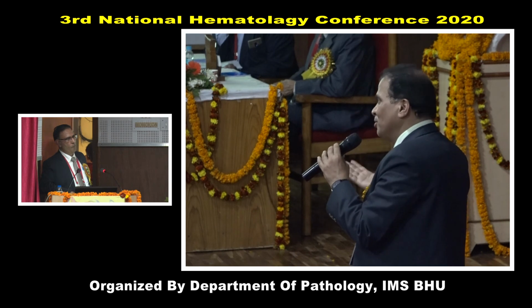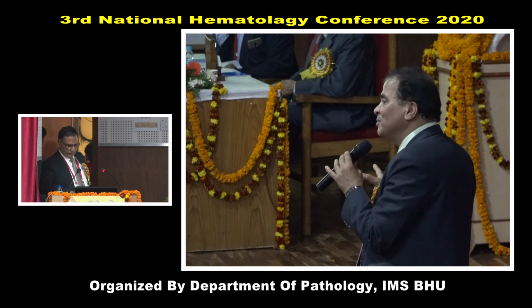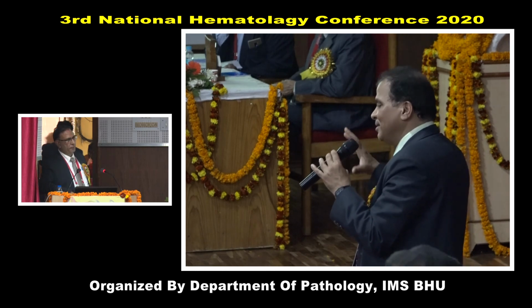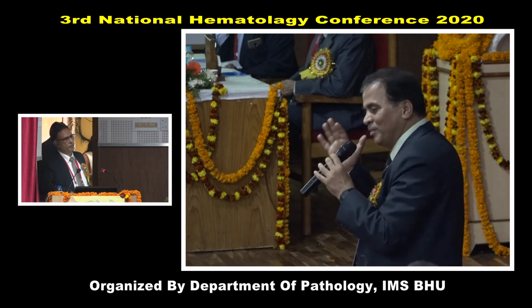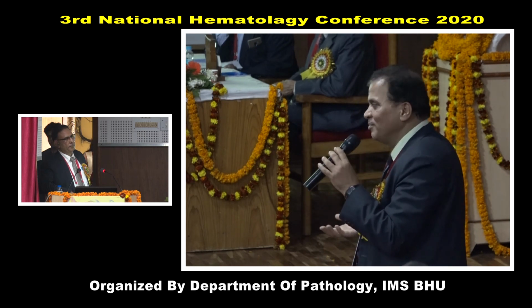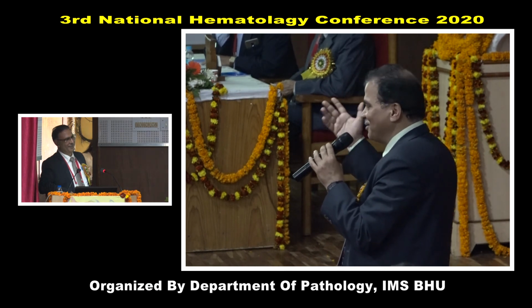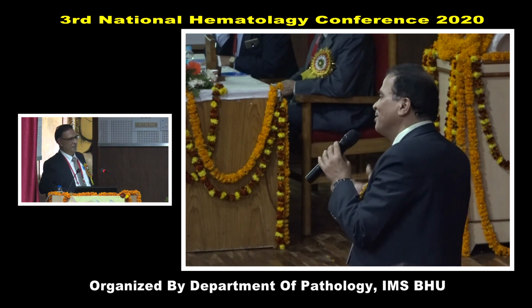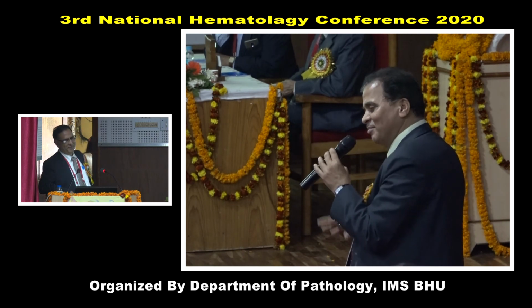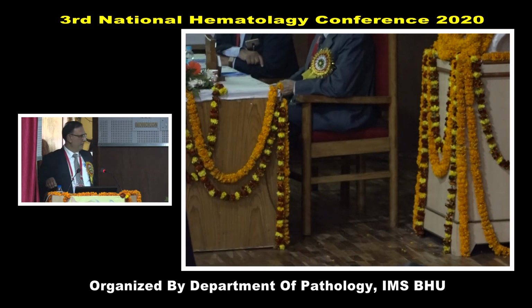Of course, bone marrow aspiration, bone marrow biopsy and molecular tests, in particular in the elderly, will increase your diagnostic yield. So you have to consider all possible things to reach a pancytopenia diagnosis, and in spite of all your effort, if you are not able to reach the diagnosis, I have seen that terminology also, ICUS. ICUS has now come in a big way, so you can put the entity in the form of an ICUS. Dr. Tilak, you want to say something?